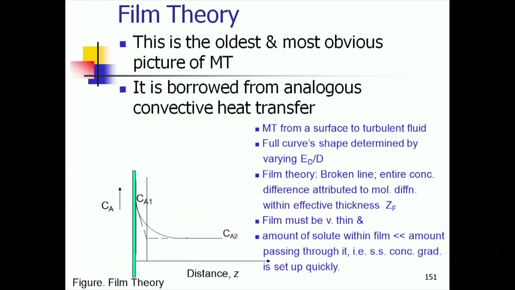So, under steady state, we have a linear concentration profile and KL average varies as diffusivity to the power 1. Experimentally, KL average goes as diffusivity to a certain power different from 1. So, this is the principal reason why experiments reject film theory in the broadest sense of it.